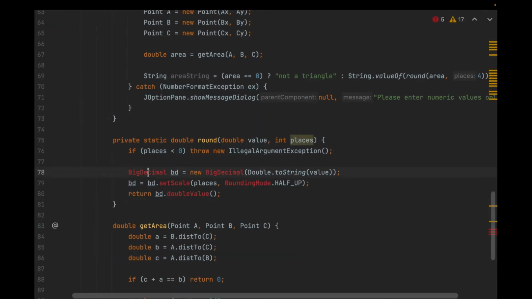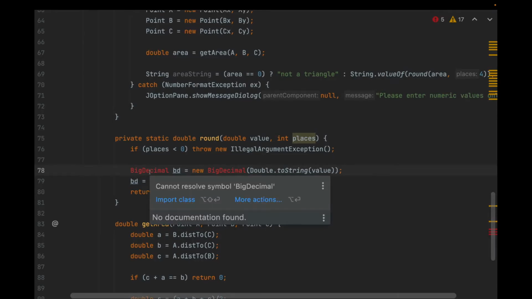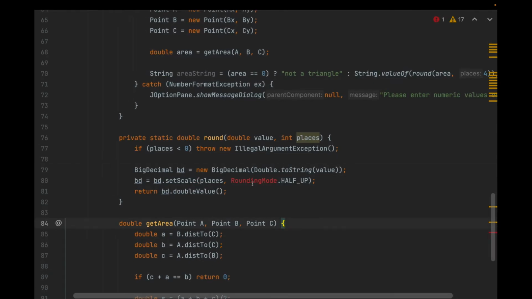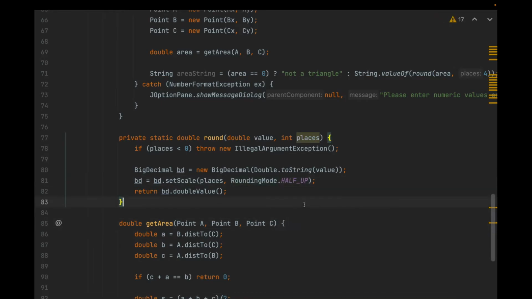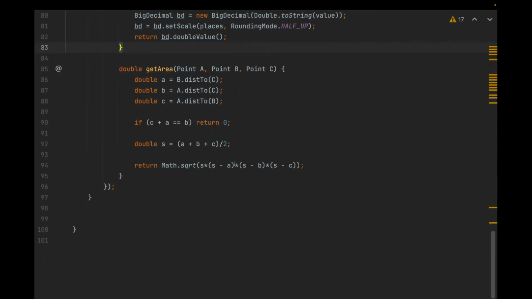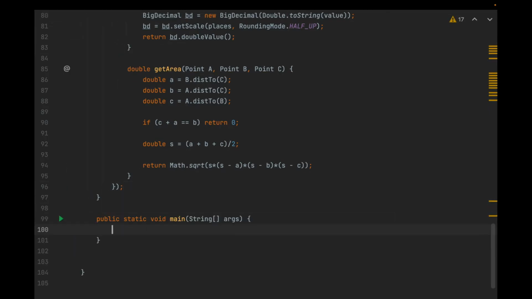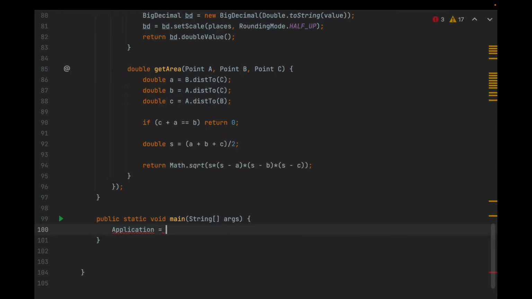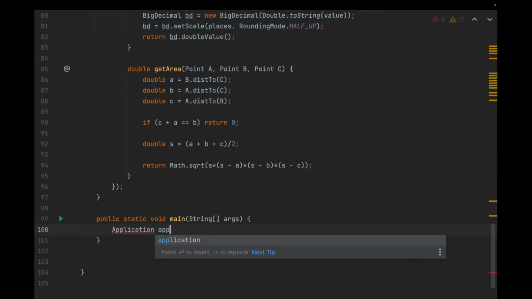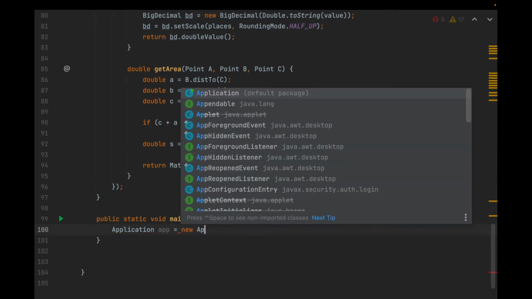And sure enough, it asks me to import BigDecimal because we haven't imported it yet. There we go, we've imported BigDecimal, and looks like we need to import this class as well. But there's one last thing we haven't done, and that's include a main method to run this program. The first thing we need to do is create an instance of application. So I'm going to say application, or app, give it a name, is equal to new application.